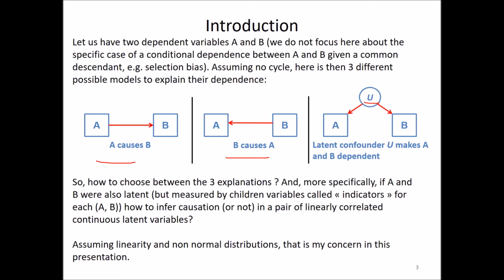And more specifically, if A and B were also latent, but measured by children variables called indicators, how to infer causation or not in a pair of linearly correlated continuous latent variables? Assuming linearity and non-normal distribution, that is my concern in this presentation.